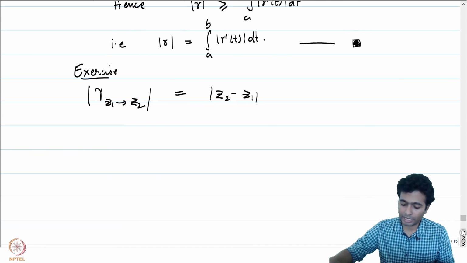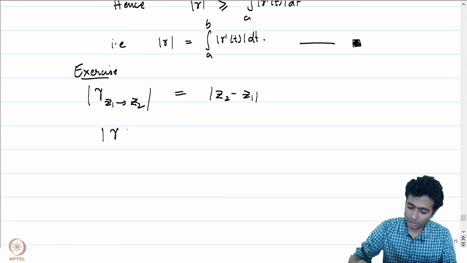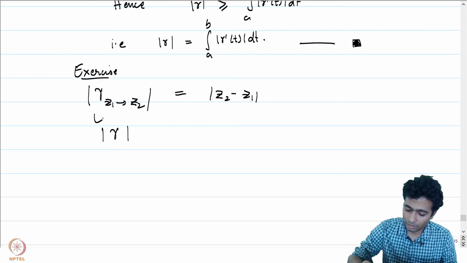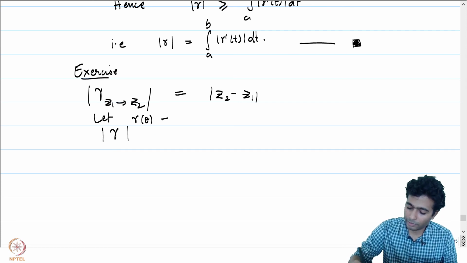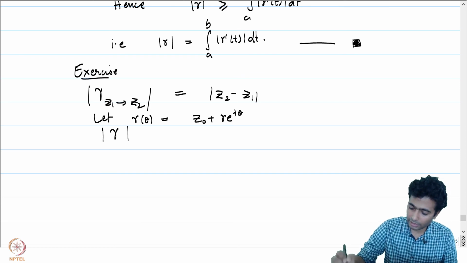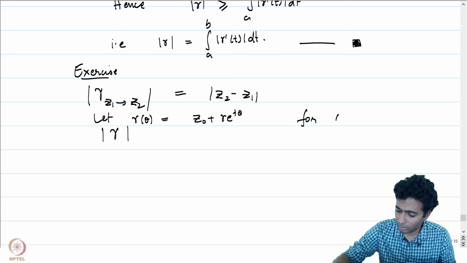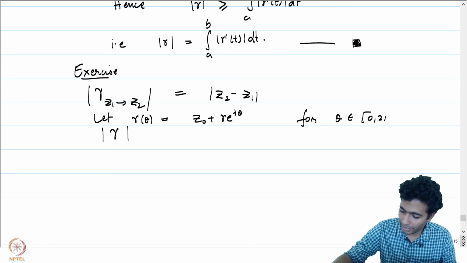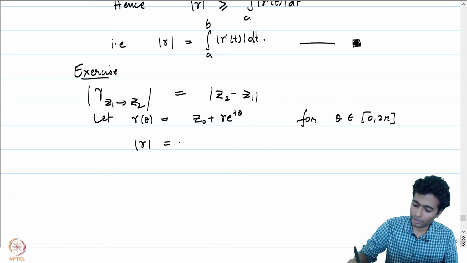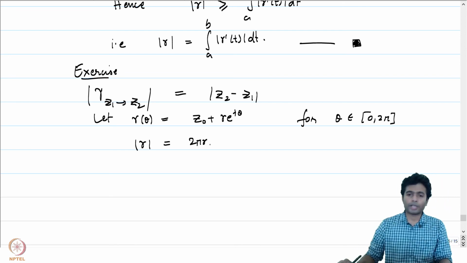And if you look at the arc length of gamma, where gamma of theta is equal to z0 plus r e to the power i theta for theta in 0 to 2 pi, this is just going to give you the arc length to be equal to 2 pi r. Okay, let me stop here.